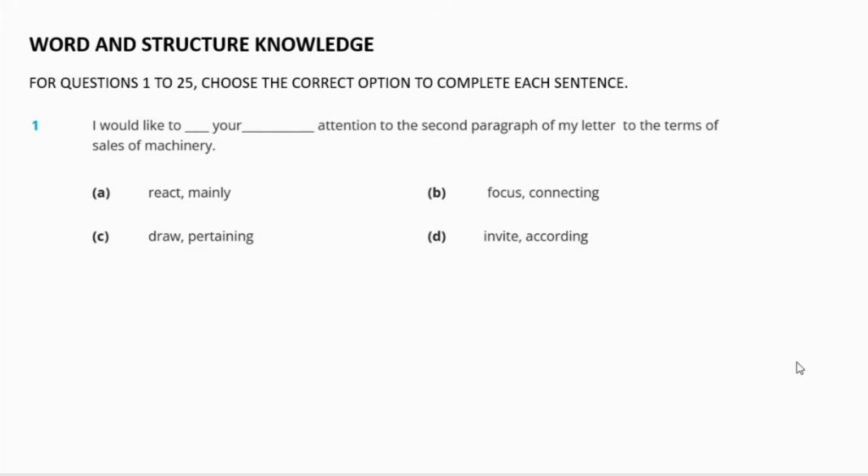So we have already seen the options. Let us try to figure out the answer. We'll check the first blank first. The options for the first blank are react, focus, draw, and invite. Can we say react attention? Sounds strange, isn't it? Now focus attention. This could be an answer. Next is draw attention. Again, this can also be an answer. And the last one is invite attention. This sounds strange. Therefore, out of all four options, the right ones can be either B or option C.